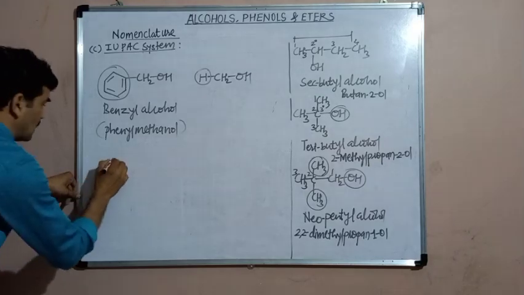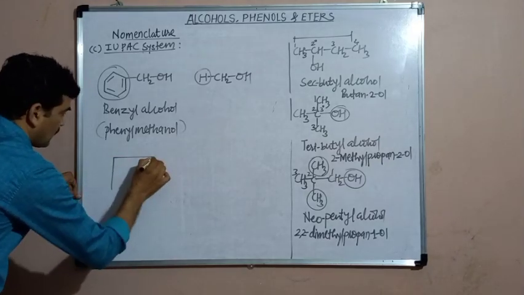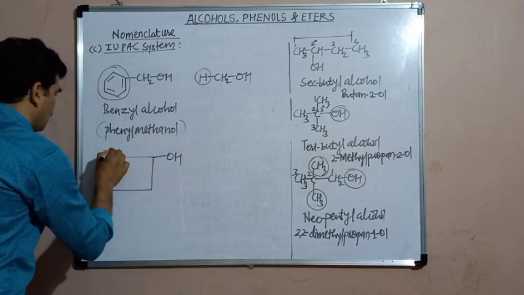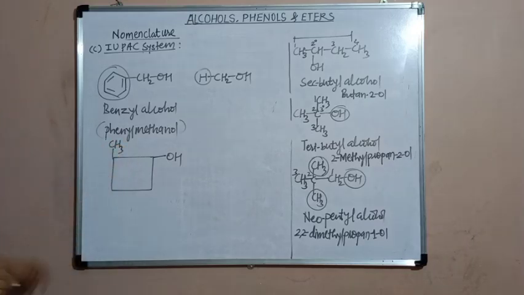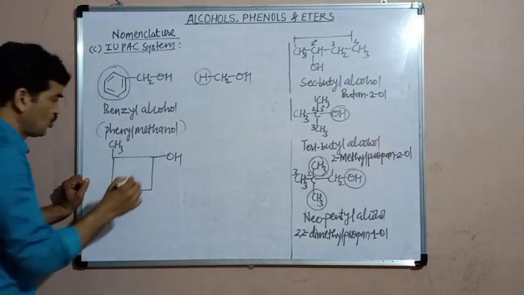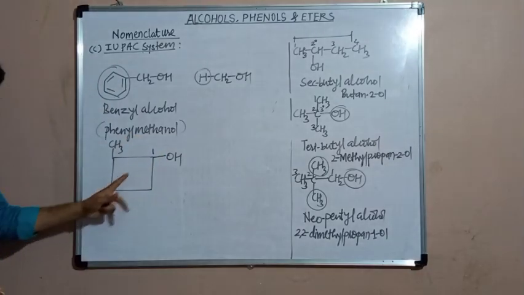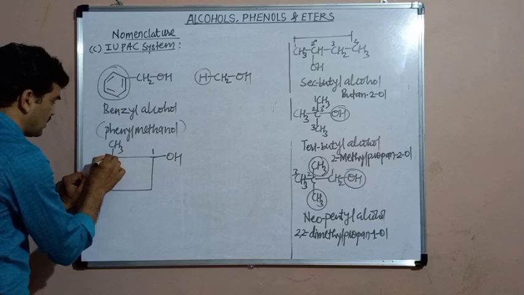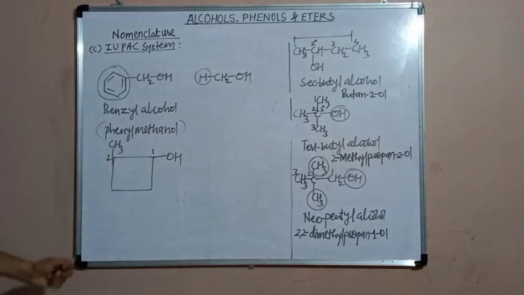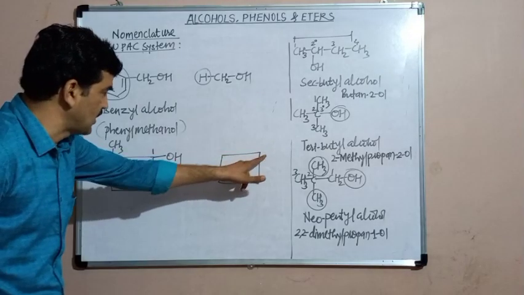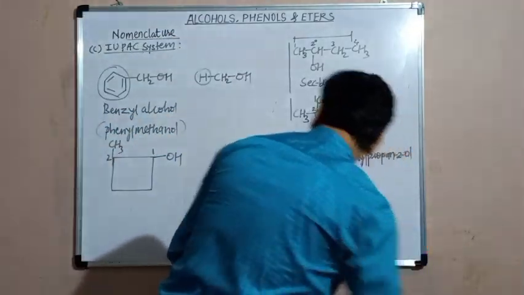In case of cyclic alcohols, this is a cyclic alcohol. The carbon atom bearing the hydroxyl group OH should be numbered as carbon 1, and accordingly the other carbon atoms are numbered. Here this is the second carbon. Its parent hydrocarbon is cyclobutane: CH2, CH2, CH2, CH2. This is the cyclobutane, the parent hydrocarbon.